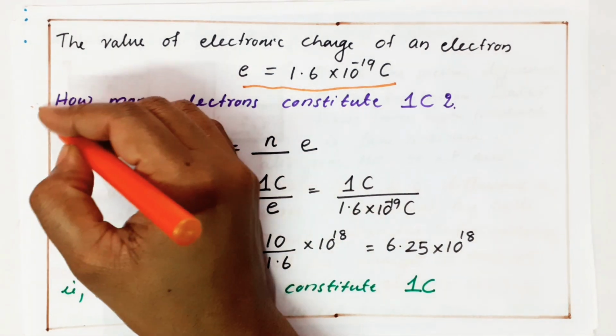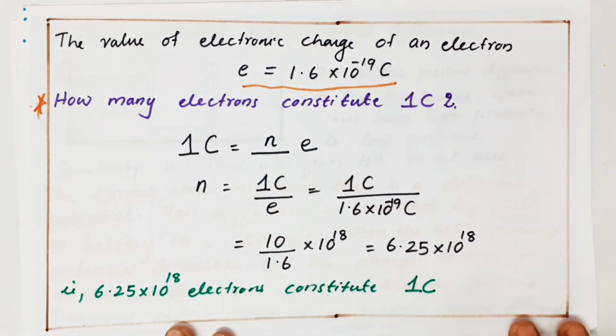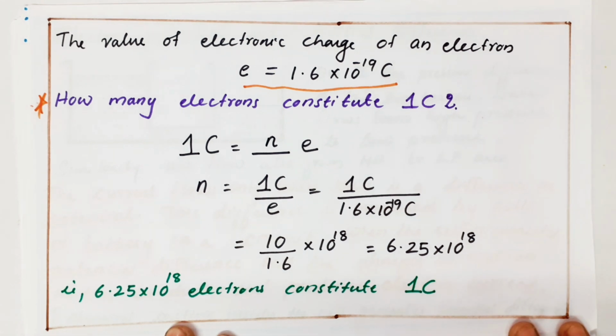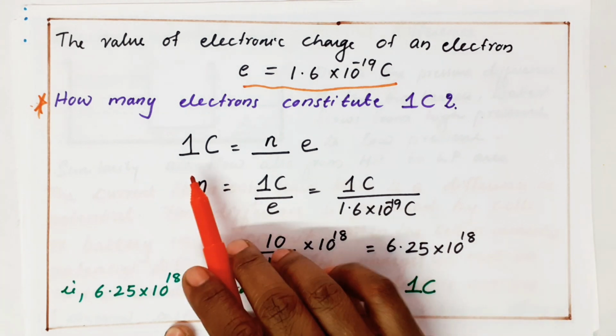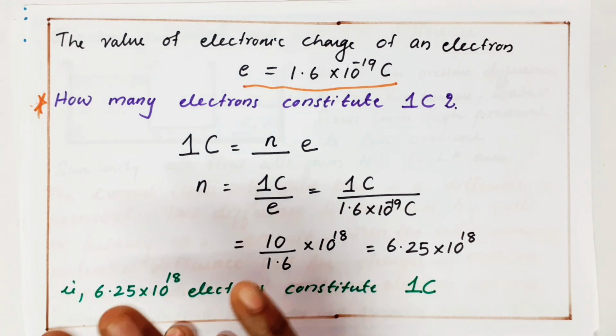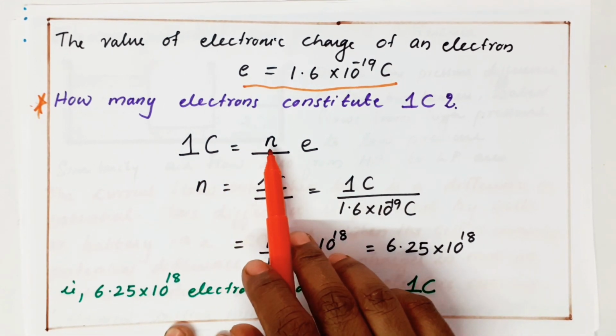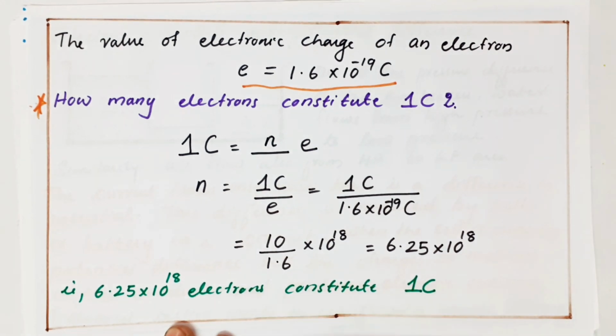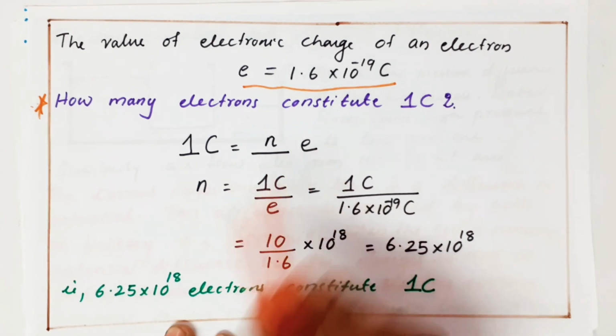Okay. Next, I want to tell a very funny thing. How many electrons constitute 1 coulomb? We know 1 kg of apples may be 4 or 5 pieces. 1 kg of grapes means it has how many small pieces? It may be some 100 pieces. What is called a 1 coulomb of charge? I don't know how many electrons constitute 1 coulomb. So I'm just using simple maths. I put N electrons constitute 1 coulomb, right? So I'm writing 1 coulomb is equal to N into E.